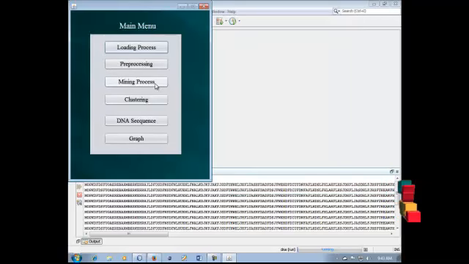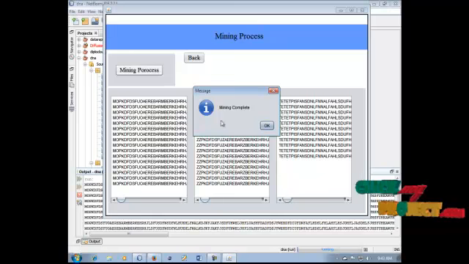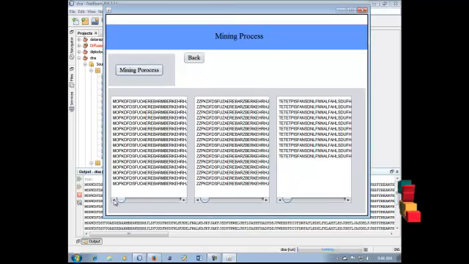So click this mining process. The third module in our process is the mining process. It is on the mining main menu. So click this mining process. All of the information, all of the string-related data set, can be mined into our large database. So the mining process is completed. So click this back button.